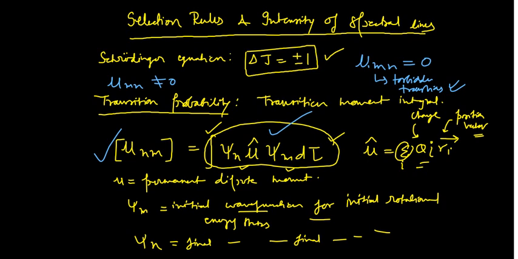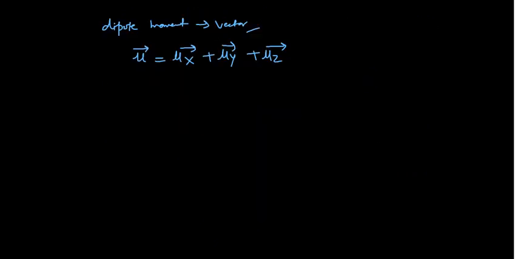How can this splitting be done? You can write mu nm in the x direction equals the integral of the wave function of n, x, wave function of m, d tau.